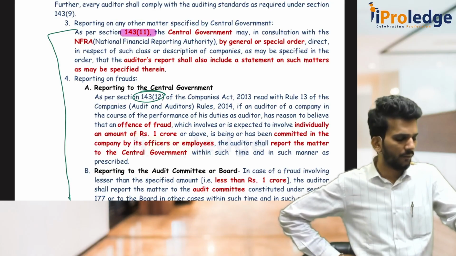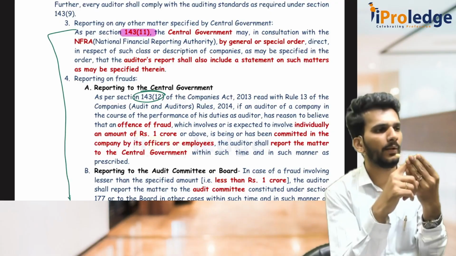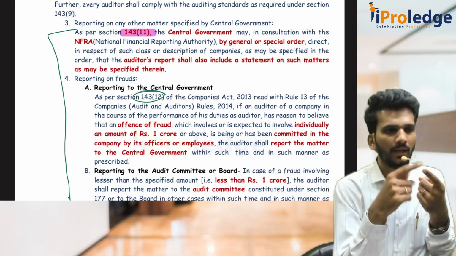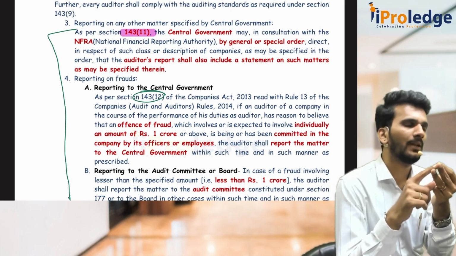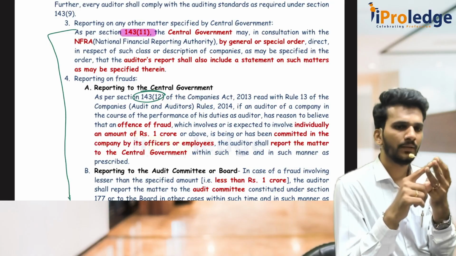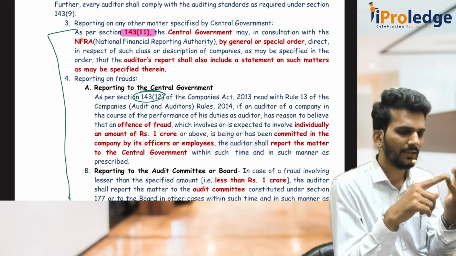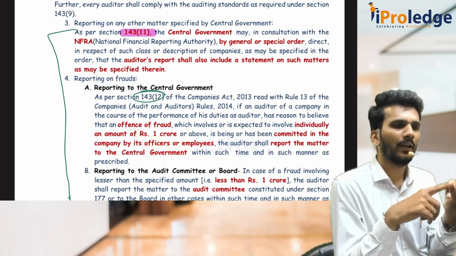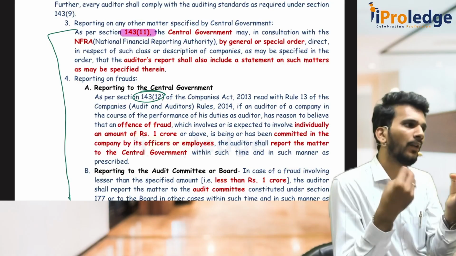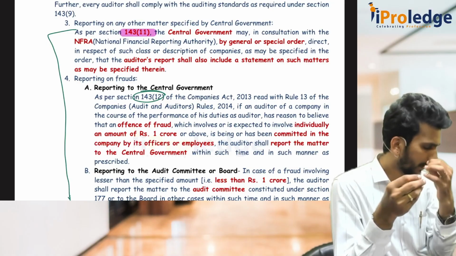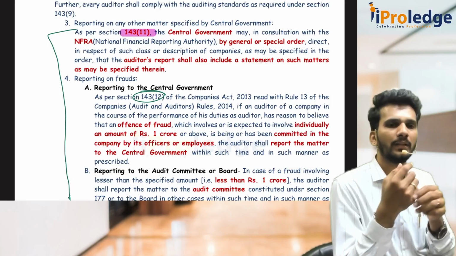Sir, what is there in this 143.11? Under 143.11 there are 4 paragraphs which are given. First paragraph tells the short title, commencement, all those things. Second paragraph talks about the applicability of the CARO, for which companies it is applicable, for which companies it is not applicable. Third paragraph talks about what are the matters which the auditor has to report in the audit report. Then in the fourth paragraph, he has to tell why he gave a modified opinion or unmodified opinion for the items in paragraph 3. Why did he modify those things? Reasons for favorable or unfavorable opinions.